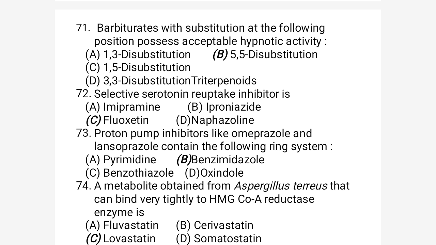Next, move to 72. The 72nd question is about the selective serotonin reuptake inhibitor. So we have to find out which is the selective serotonin reuptake inhibitor. We have discussed this in the antidepressant category of drugs. Some of these drugs are selective serotonin reuptake inhibitors, while some are miscellaneous types. So we have to find the pure, selective one.